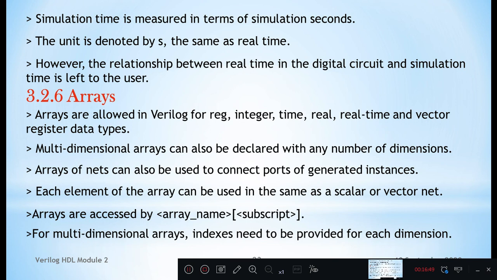Arrays are accessed by array name, then subscript. Similar to C programming syntax, where you write a of 1, a of 0, a of I. So each element of an array you can access with the subscript. For multidimensional arrays, indexes need to be provided for each dimension. If you see an example,